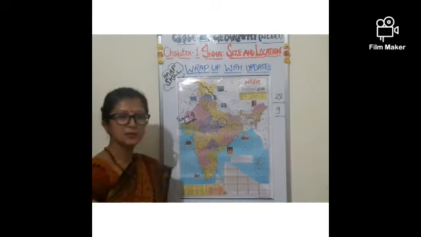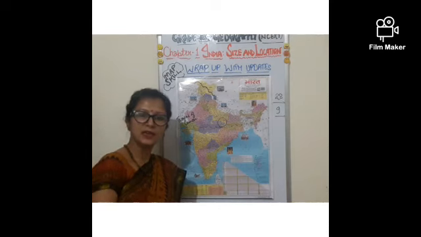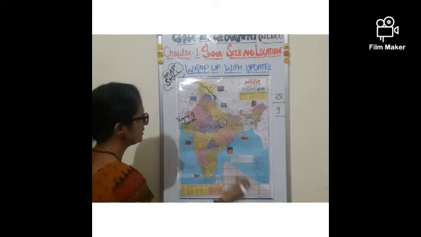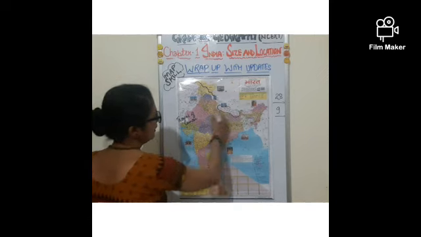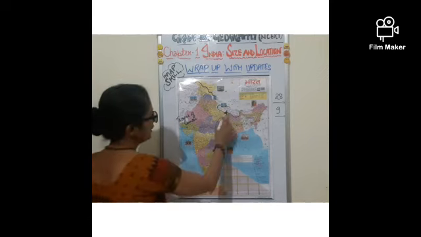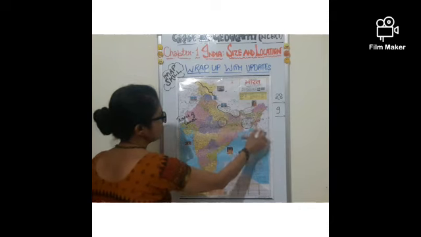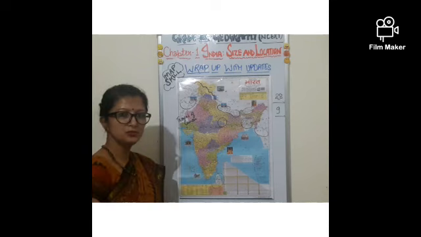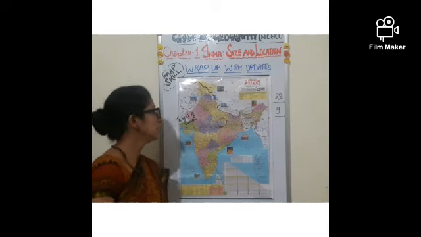Some other questions might be asked, like locate any 2 or 3 neighboring countries of India. It is very easy for you. Map will be provided to you. You can locate Nepal, Bhutan, Bangladesh, Myanmar, Sri Lanka and Pakistan. Any 2 or 3, or if you know all, that can also be done.